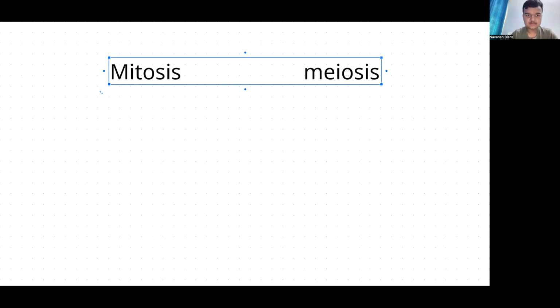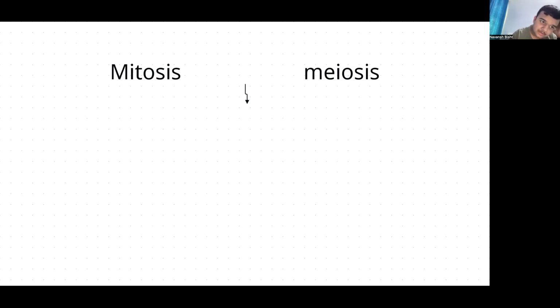Mitosis and meiosis. Don't go by the spelling, please; right now I can't remember it. You must all be aware of mitosis and meiosis. So basically, what is the role of mitosis? Mitosis basically helps in repair of the body.